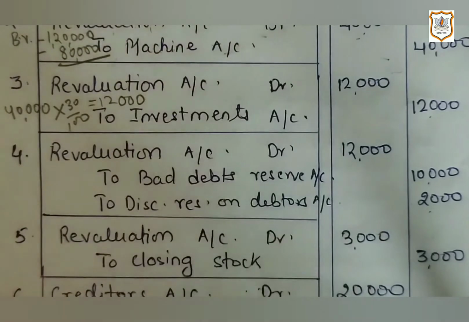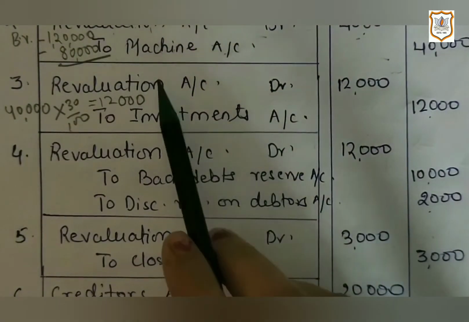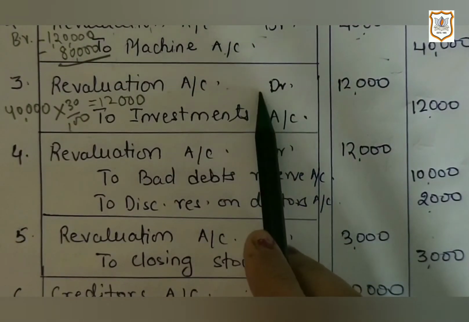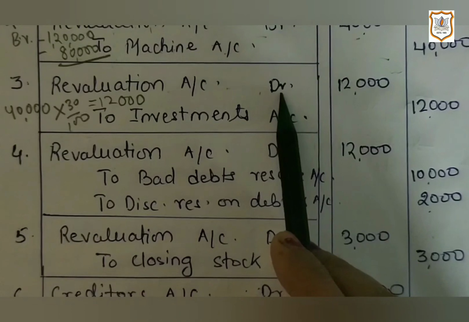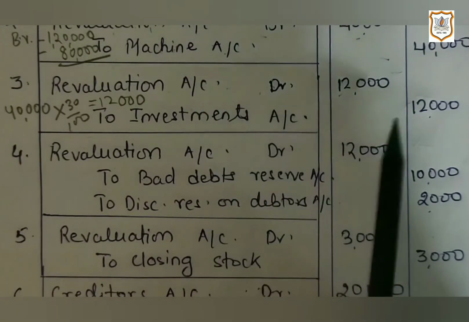It is clearly indicated that the value of investments is to be reduced by 30%. As investment is an asset and a reduction is given, revaluation account will be debited. As it is a loss for the business, revaluation account will be debited and investment account will be credited.